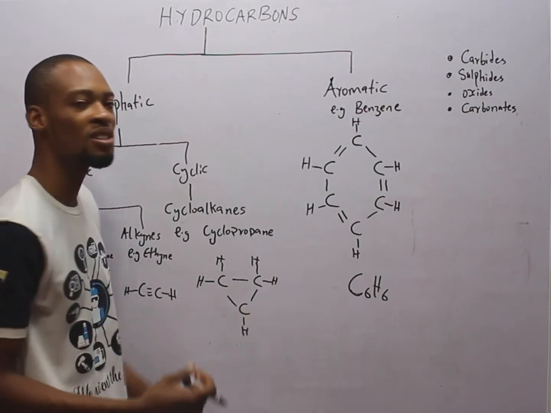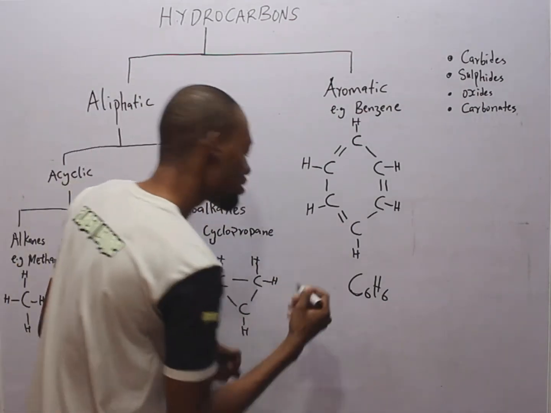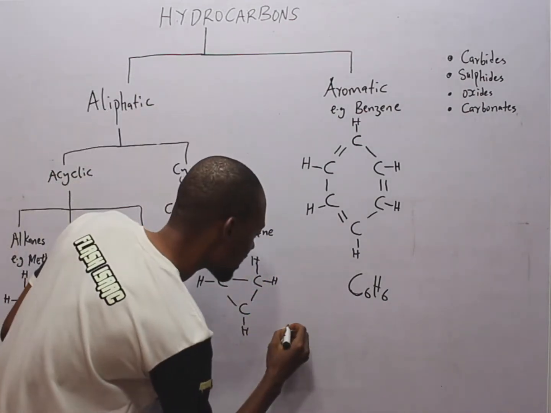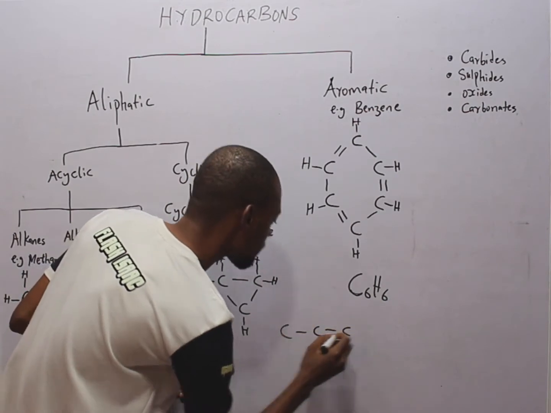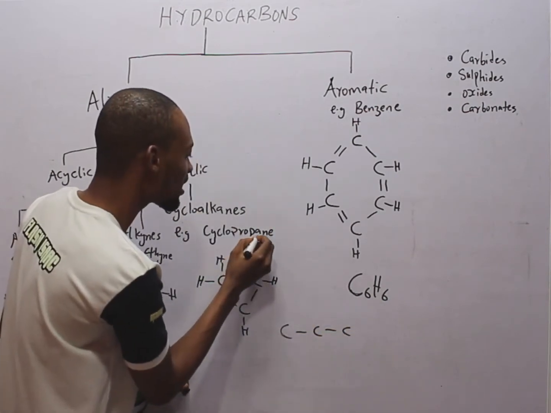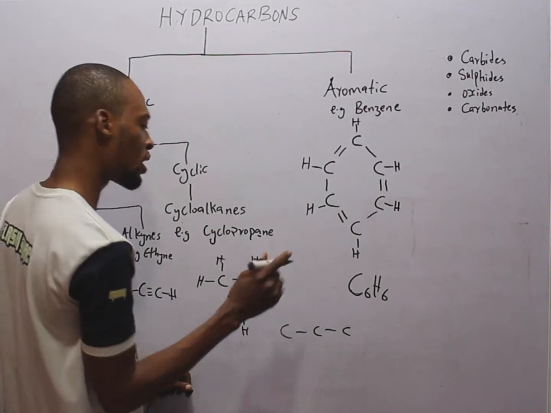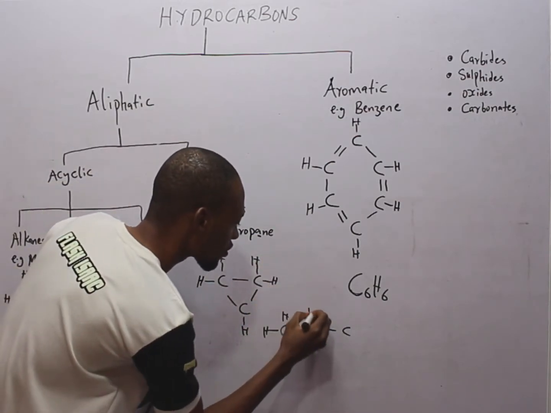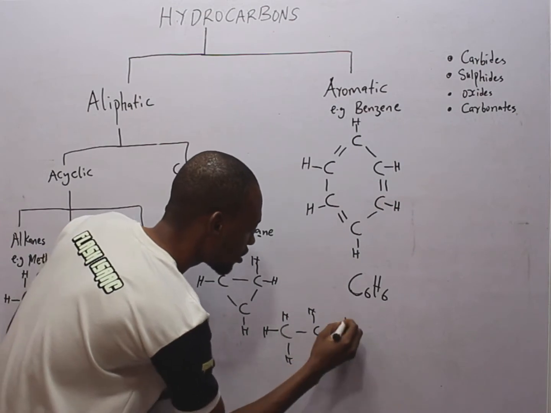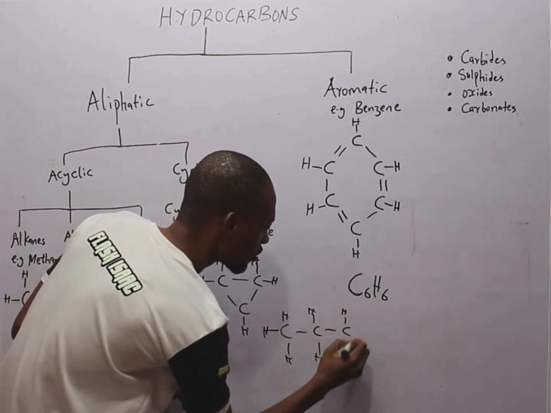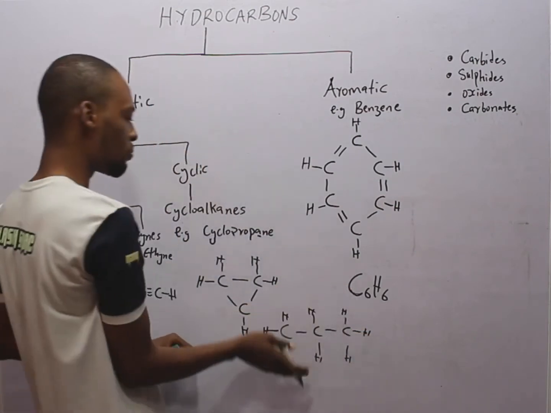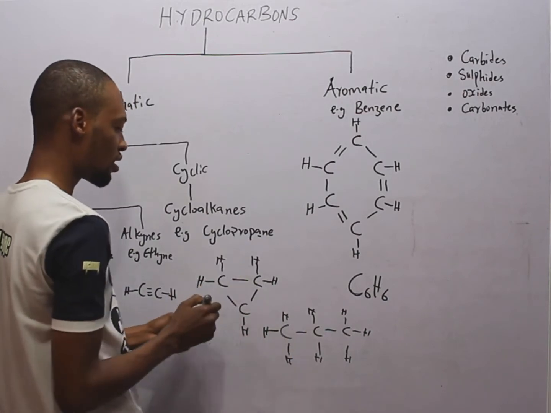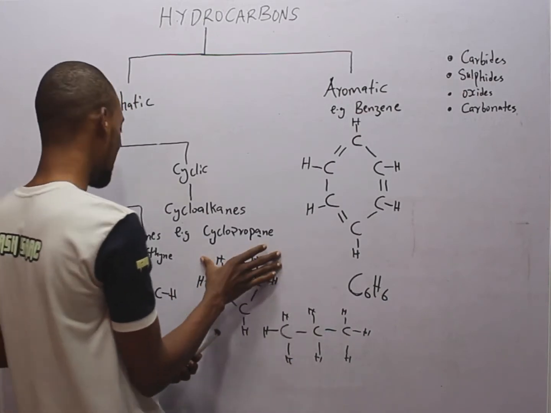Look at propane that is not in cyclic form. Propane means 3 carbons. So if you have something like this, 1, 2, 3, and the 'ane' means alkane, single bond throughout. So every other thing is hydrogen. So this is propane, while this is cyclopropane. This is acyclic and this is cyclic.